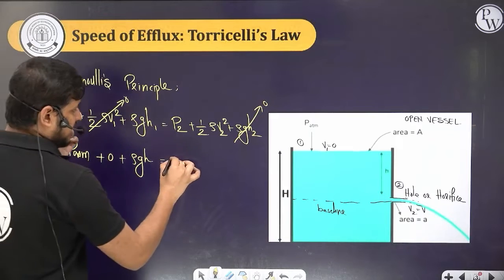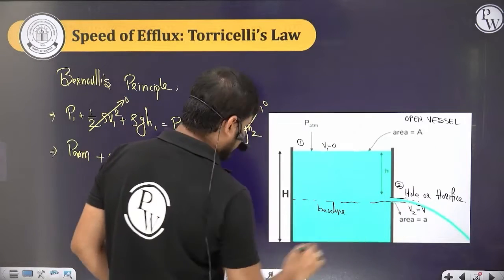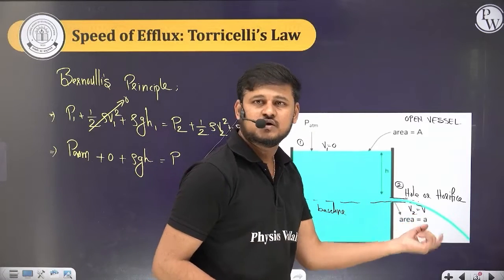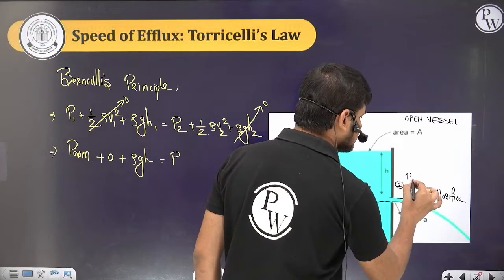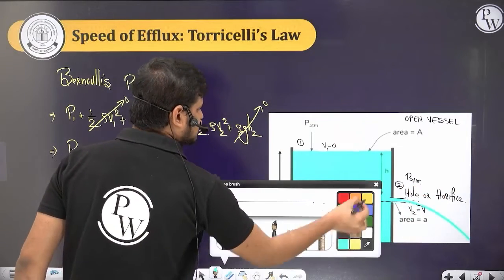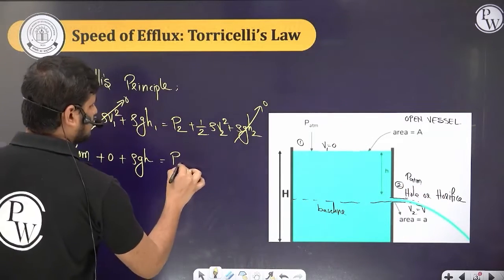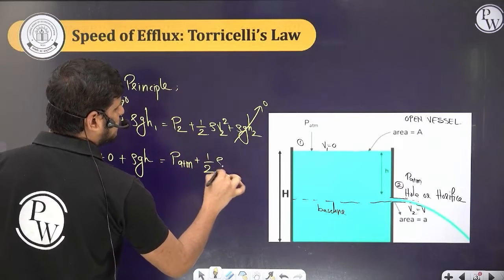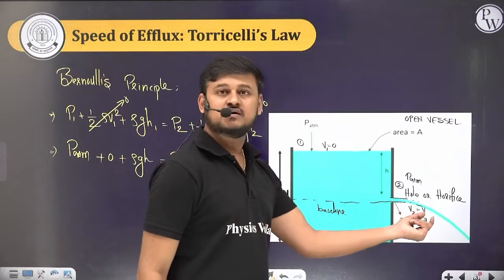Now P2: when the fluid comes out from here, the pressure acting here is again the atmospheric pressure. So in place of P2 you can write P atm plus half rho v square, where the velocity 2 is v.